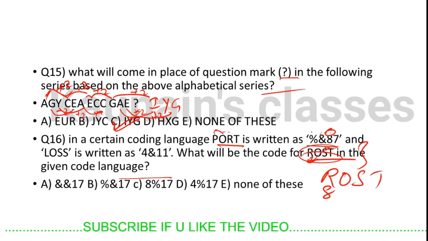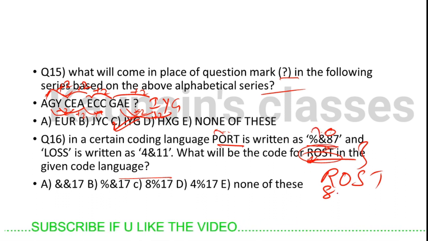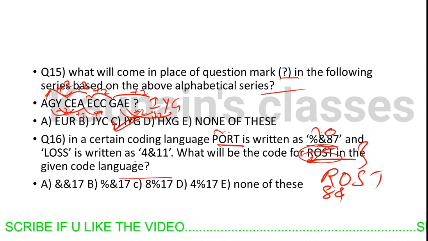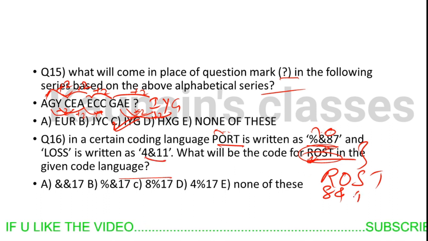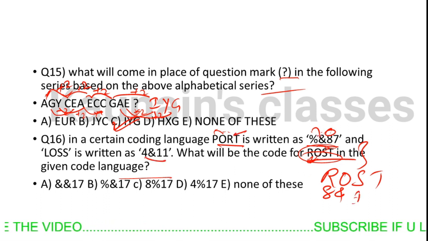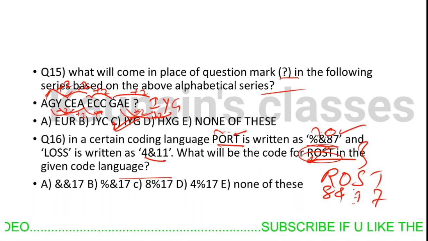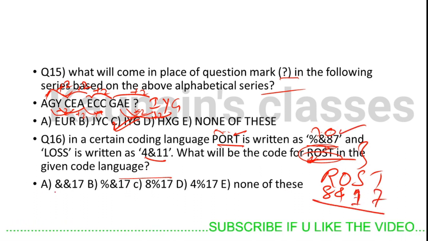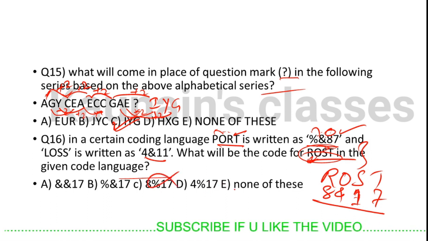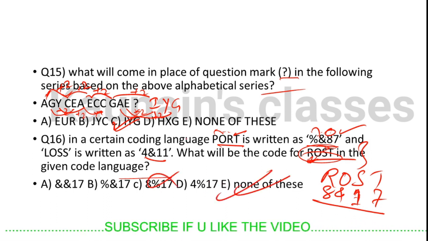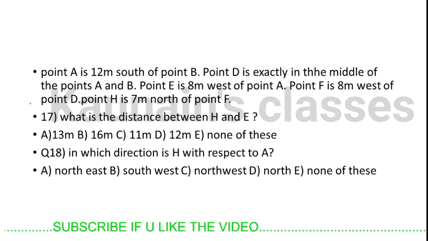O is the second letter. What is the code of the second letter? And S is the third letter, and T is the fourth letter here. 1 2 3 4. The code for the fourth letter is 7. So 8 and 1 7 is the code. 8 and 1 7. No, 8 and 1 7. So none of these is our answer. So let's move to question number 17.